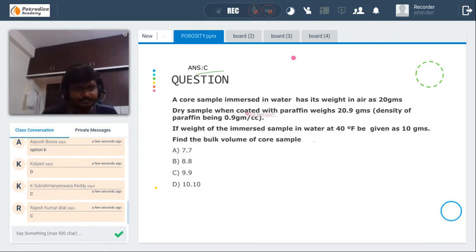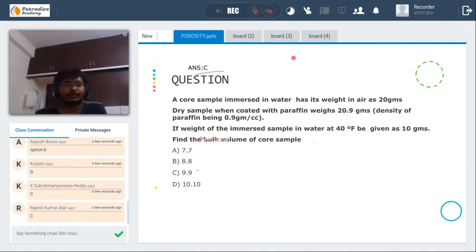Answer is C. Okay, one student says the answer is C. Any other student? Any other student?